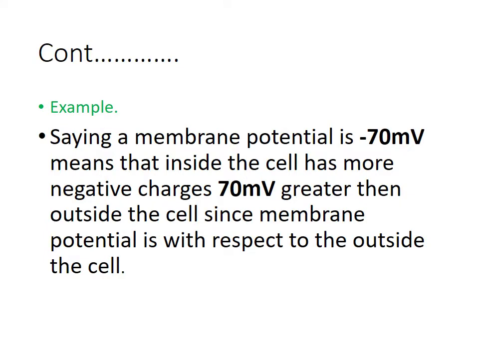For example, saying a membrane potential is negative 70 millivolts means that the inside of a cell has more negative charge, 70 millivolts greater than the outside of a cell, since the membrane potential is with respect to the outside of a cell.